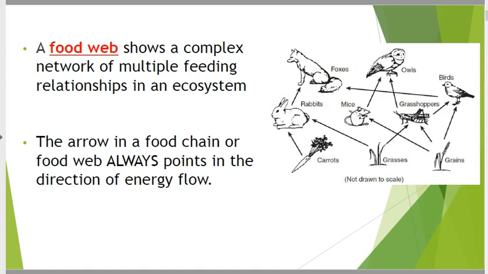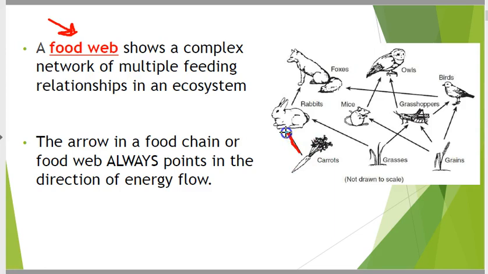If we take a whole bunch of these and put them together, we get a food web. A little more complex than what we just did because it's a whole bunch of different food chains all thrown into one. With the arrows, something you have to know: the arrow points in the direction that energy is flowing.